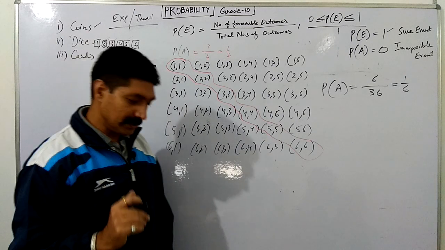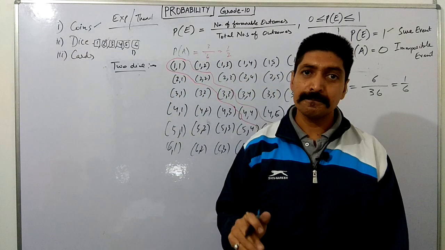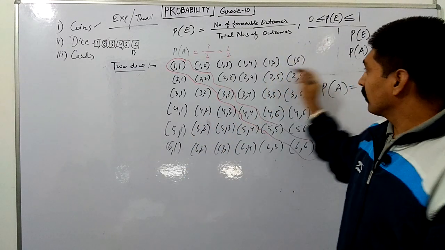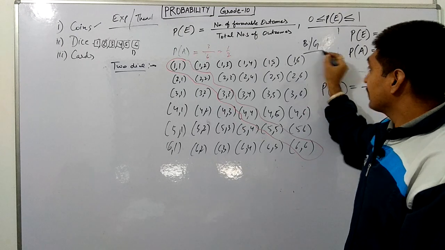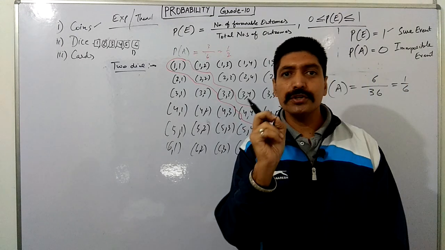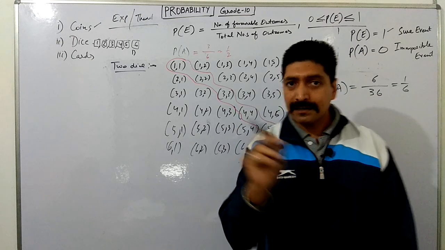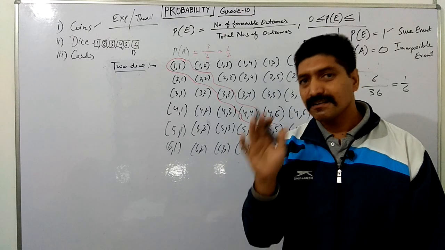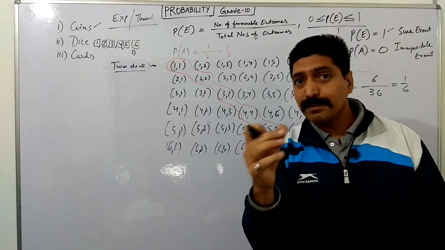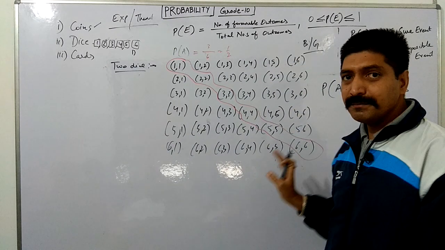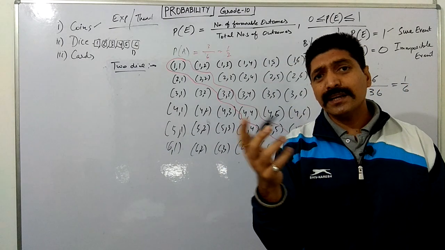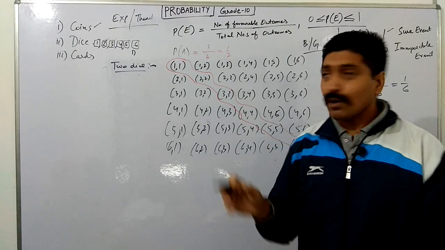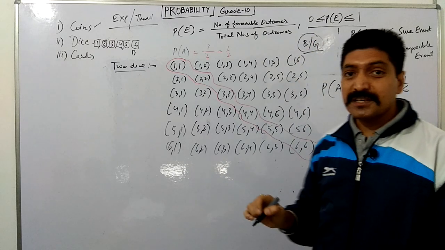Now there is one very important question in the optional exercise. First question: 2 persons, one boy and one girl, are visiting a particular shop in a market, and they are visiting from Tuesday to Saturday. How many days? 5 days. So what is the probability? Different questions are framed, but they are asking what is the probability that they can go on different dates, or that they can go on the same date.